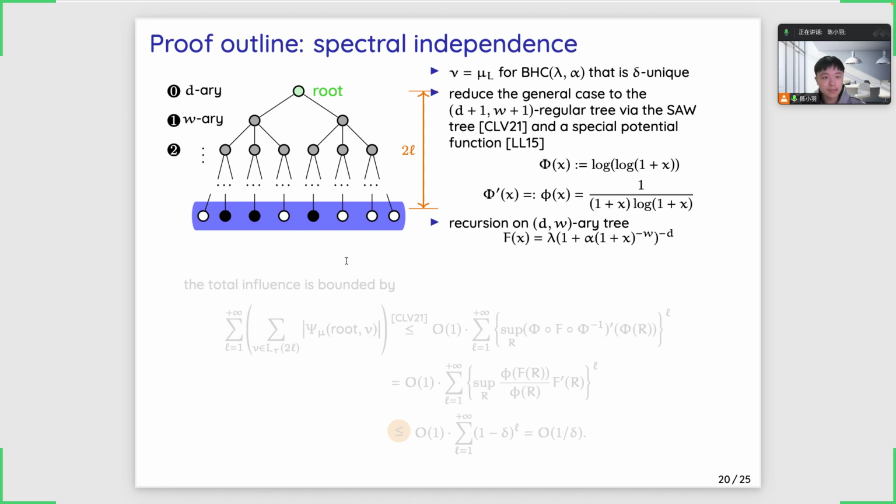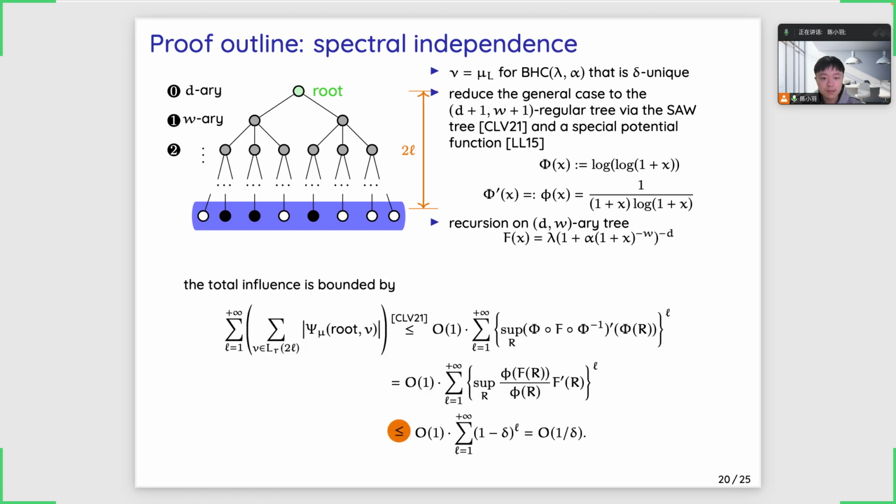And according to the analysis in CLV21, the total influence from the root to a specific level 2L is bounded by some constant times the worst case derivative of the recursion f, warped by this potential function, to the power of n. And suppose this quantity is bounded by 1 minus delta, the total influence would be of order 1 over small delta.